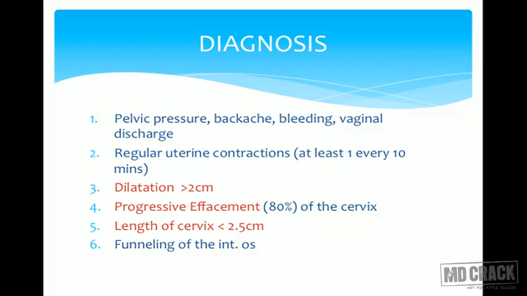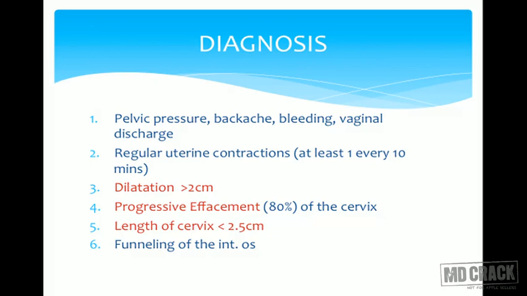Then this backache and minimal bleeding will get converted into regular uterine contractions, at least one every 10 minutes. Cervical dilatation will go on increasing. If it is more than 2 cm, we call it preterm labor. There would be progressive effacement. 80% of the cervix would be effaced to label it as preterm labor. Length of the cervix would be less than 2.5 cm.